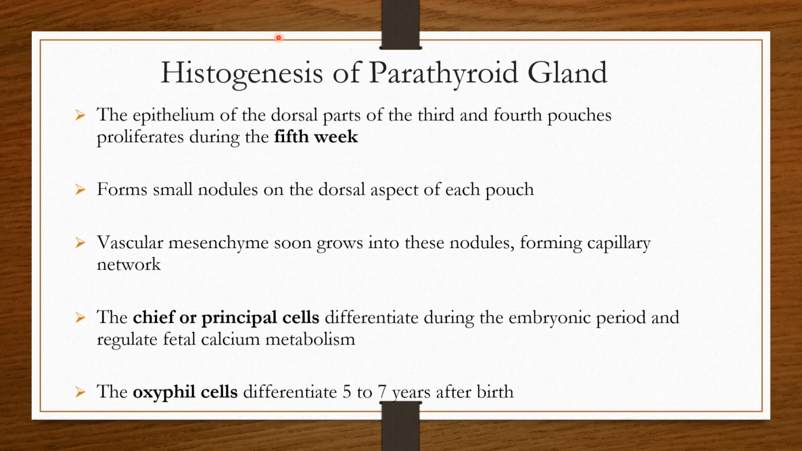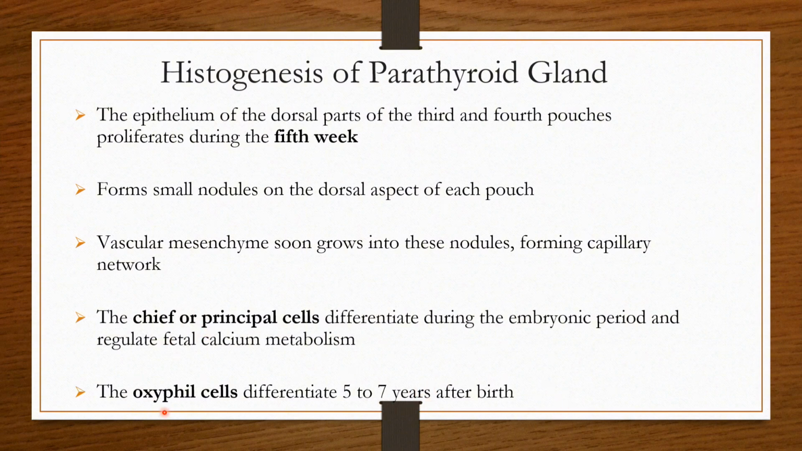So about histogenesis of the parathyroid gland, the epithelium of the dorsal part of the third and fourth pouch proliferates during the 5th week, forming a small nodule on the dorsal aspect of each pouch. Vascular mesenchyme soon grows into the nodules, forming the capillary network, and chief cells differentiate during the embryonic period and regulate the fetal calcium metabolism. The oxyphil cells differentiate 5 to 7 years after birth.